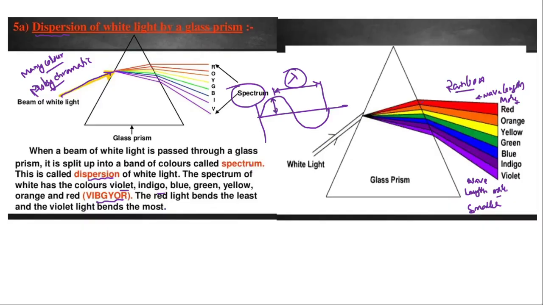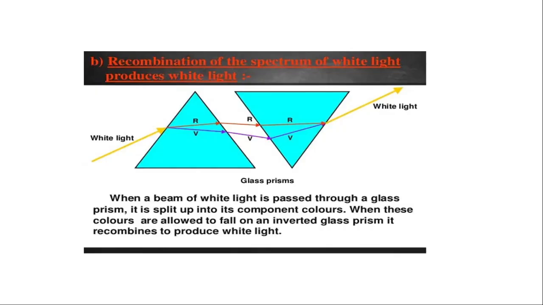Okay, now try to understand this one. Due to wavelength only, the bending of light takes place. Our red light has a more wavelength, so the bending of red light is less as compared to the violet, which has a larger angle of bending.